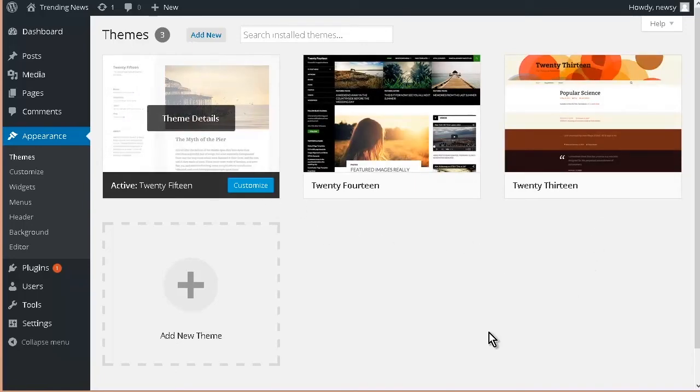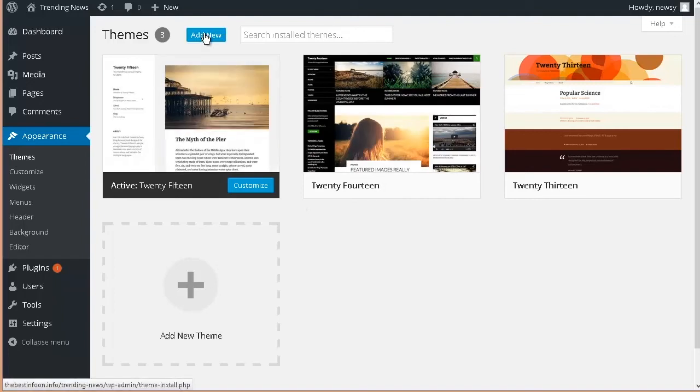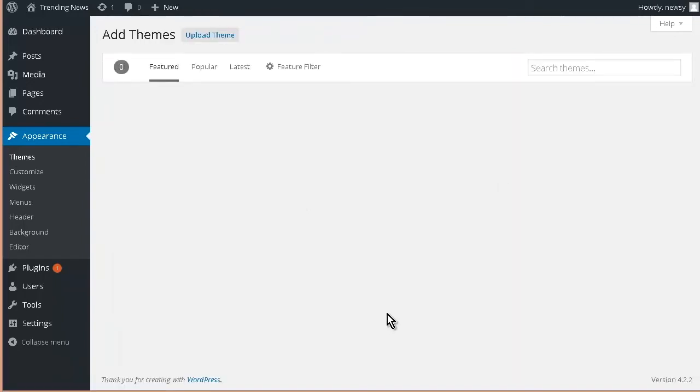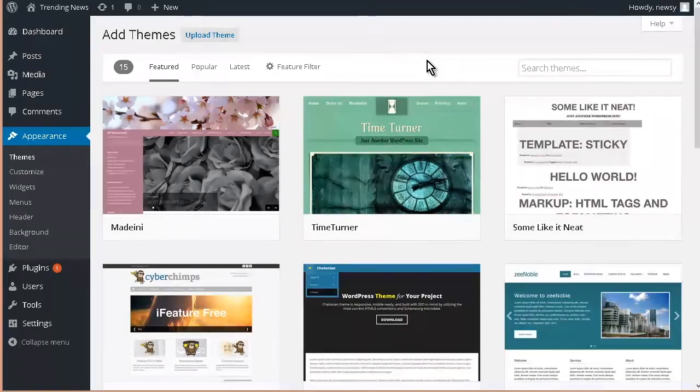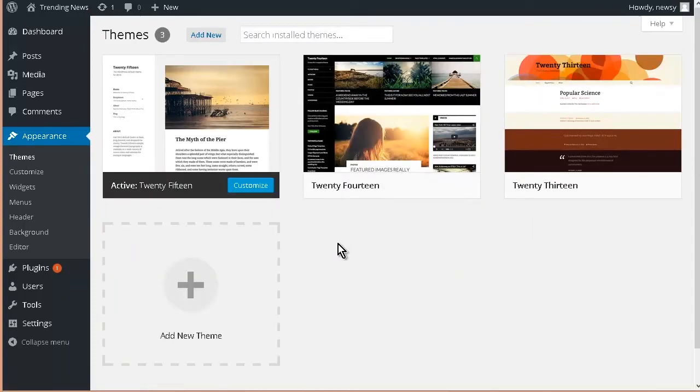Now, you can use any of these that you want. I'm just going to use the default theme, but you can go Add New here, and then do a search within the WordPress themes directory and find one that you like. Just make sure it's responsive. You can also go to Google and search for WordPress themes and download one if you want. But I'm just going to keep it simple because as long as the site looks decent, it doesn't really have to be anything special. It just needs to be functional. So we're just going to use the default theme.